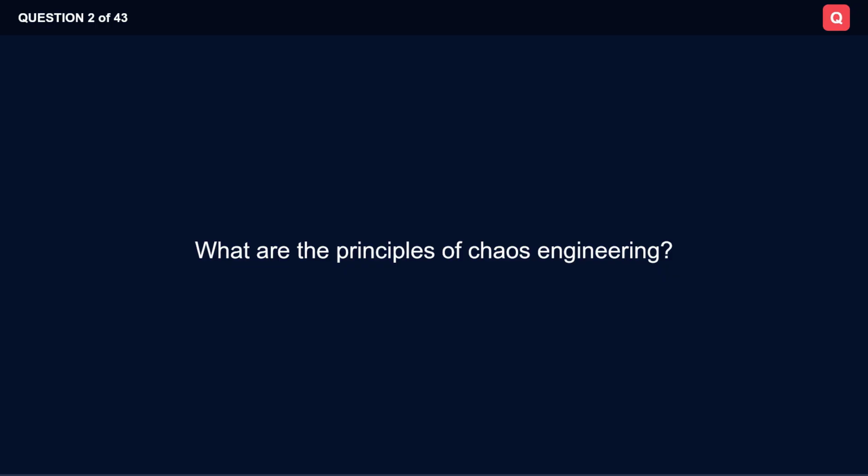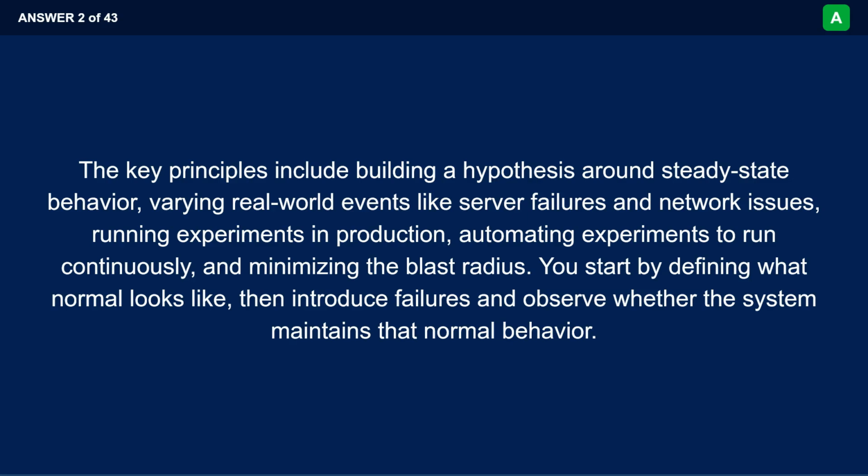What are the principles of chaos engineering? The key principles include building a hypothesis around steady-state behavior, varying real-world events like server failures and network issues, running experiments in production, automating experiments to run continuously, and minimizing the blast radius. You start by defining what normal looks like, then introduce failures and observe whether the system maintains that normal behavior.